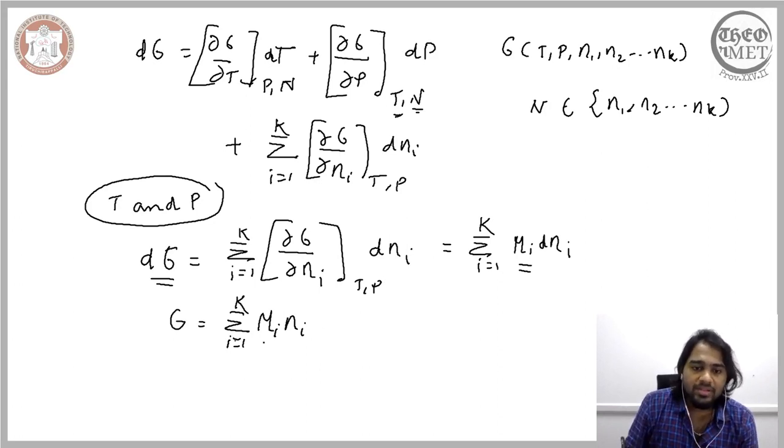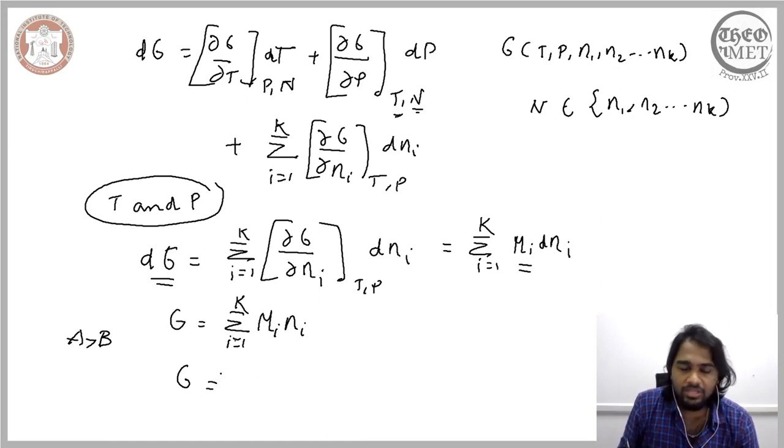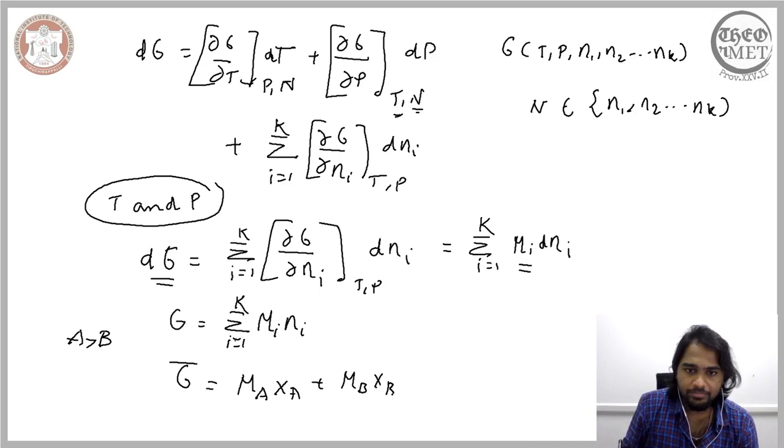Now when we consider a solution that comprises two elements, A and B, the Gibbs free energy of such a solution can be expressed as mu A X A plus mu B X B. So we have a bar here because we are replacing the number of moles with mole fraction. Here it is related to the number of moles of the component, here it is related to the mole fraction of the component. So we have to distinguish it, we have included a bar here.